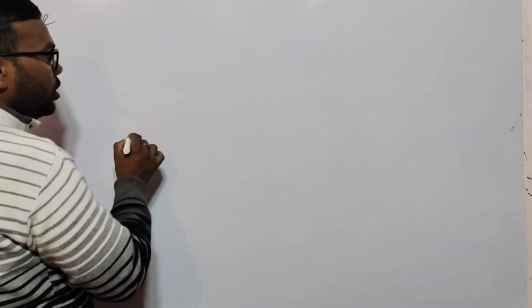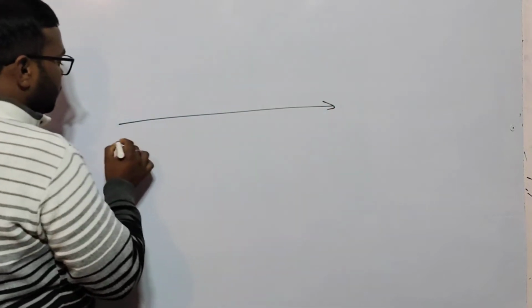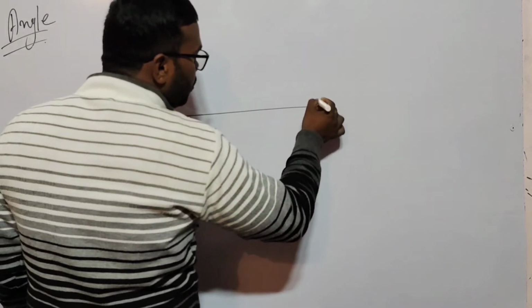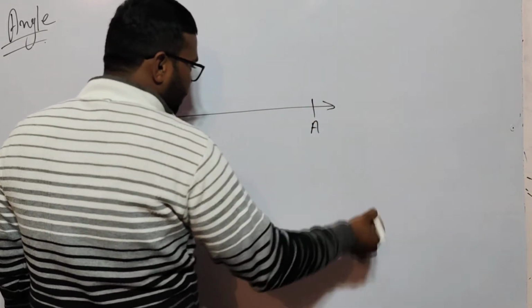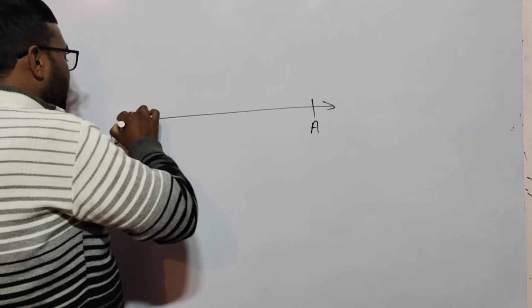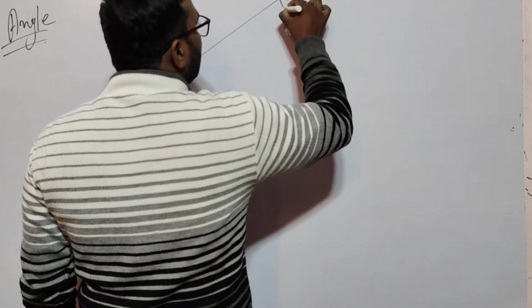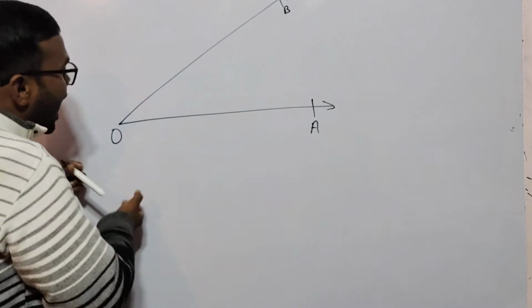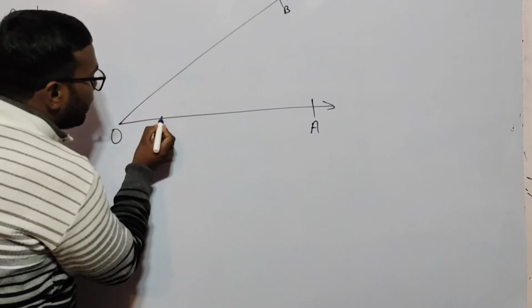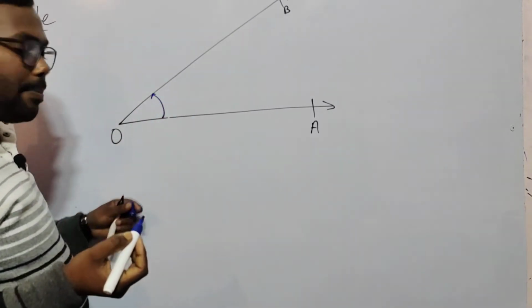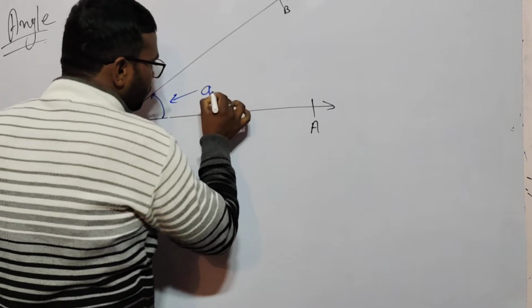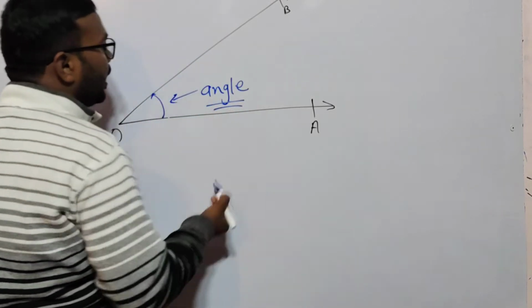If I draw a horizontal line, this is your origin O, the starting point of the lines, and this is the final position, which I assume is point A. If another line or ray starts from O going to B, the gap between these two lines, between OA and OB, is called an angle.